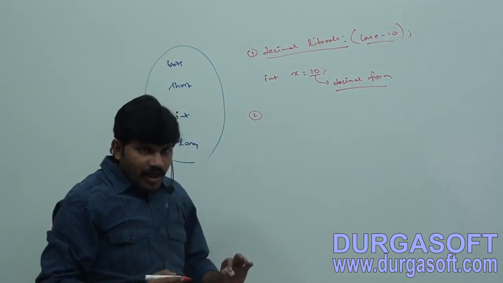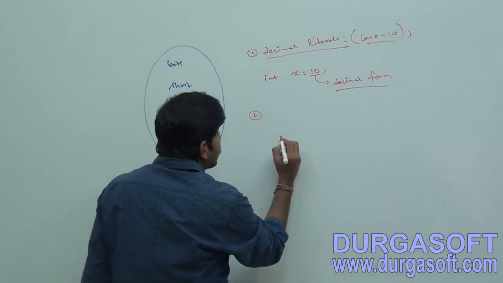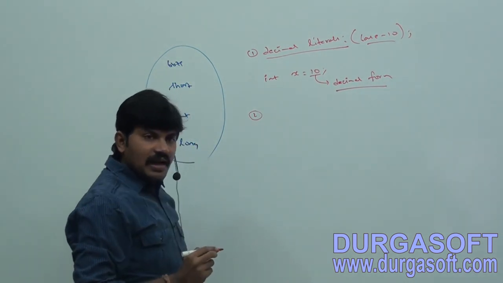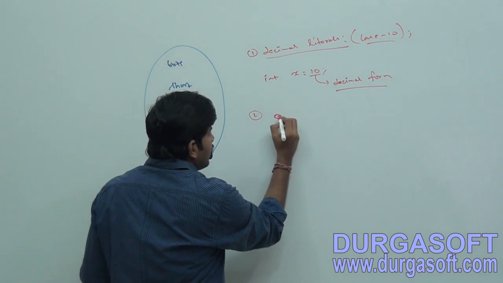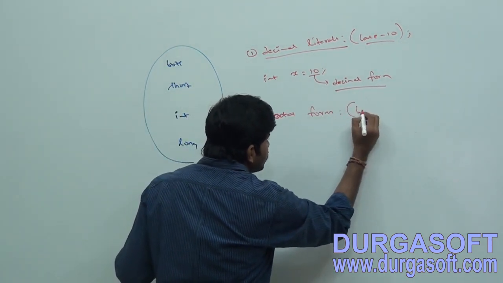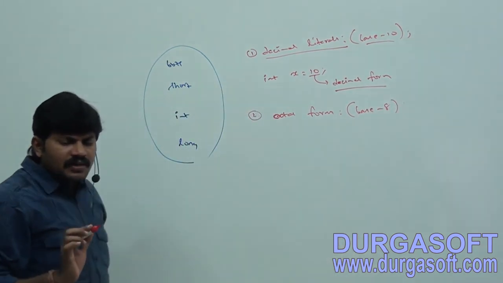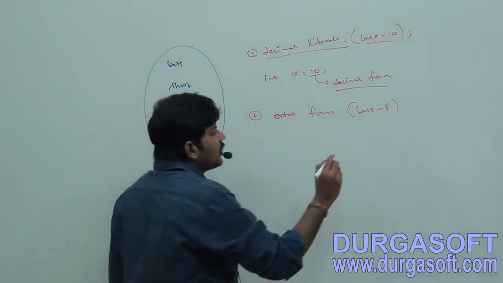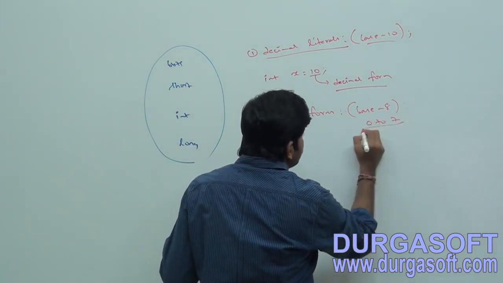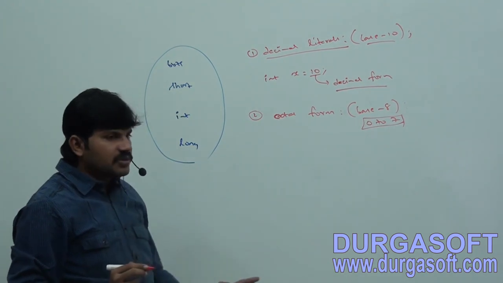Now the second one: we can specify the value in octal form. Do you know this one is nothing but base 8? If it is octal, can you tell what the allowed digits are? 0 to 7 are the allowed digits in octal form.